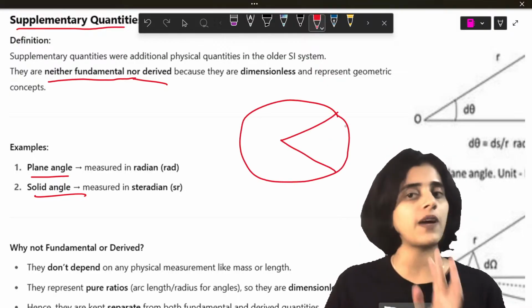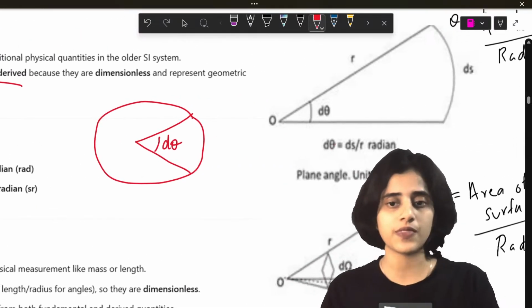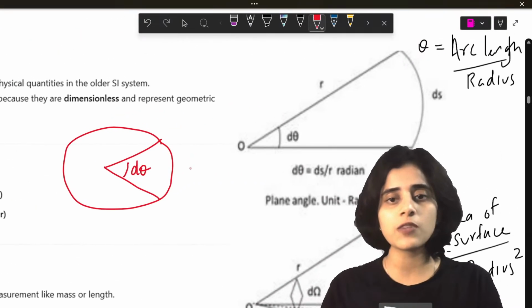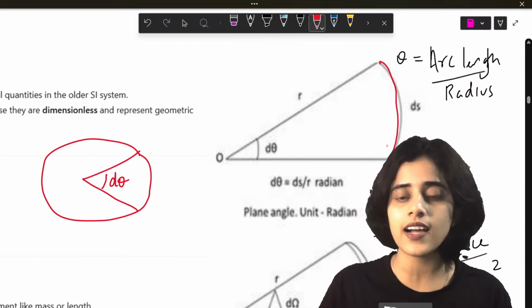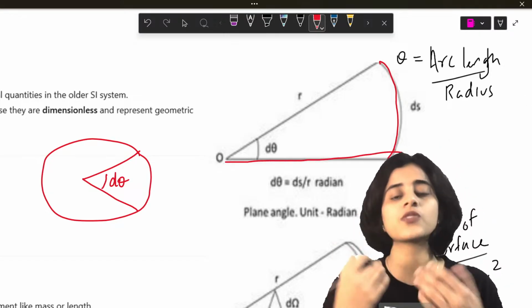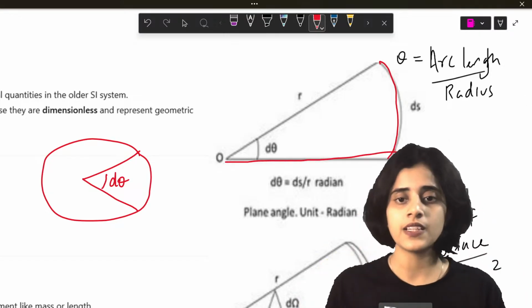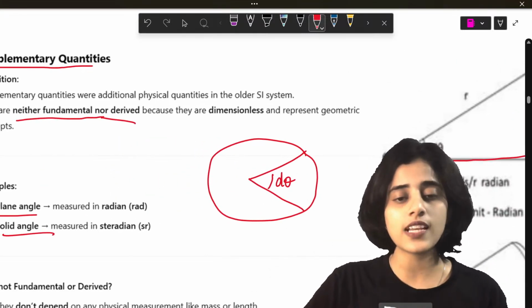You cut a small part of the circle, and this is at an angle d theta. Now to find out the plane angle, you just take theta to be this arc length by radius. That is going to give you your plane angle. Theta is arc length by radius.